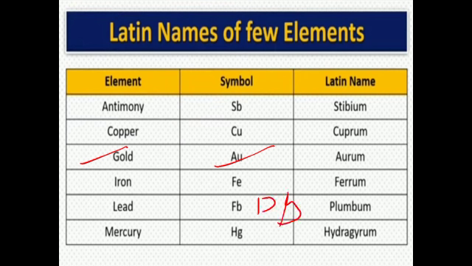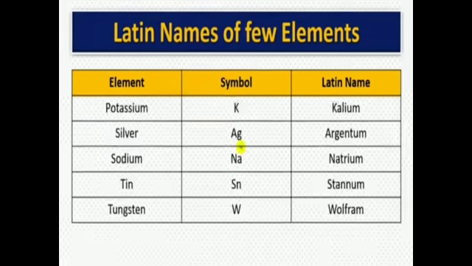Plumbum, so Pb. Mercury is Hg because its Latin name is hydrargyrum. Potassium, K, is from kalium. Silver, Ag, is argentum. Sodium, Na, is natrium. Tin, Sn, is stannum. And tungsten, W, is wolfram. So students, these are the Latin names of some of the elements which you have to study, or if you want to directly remember the symbol using the name of the element, that is also a better way.